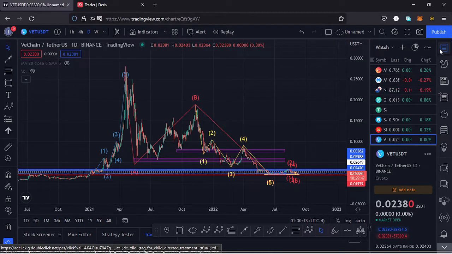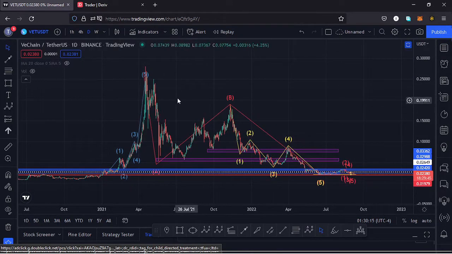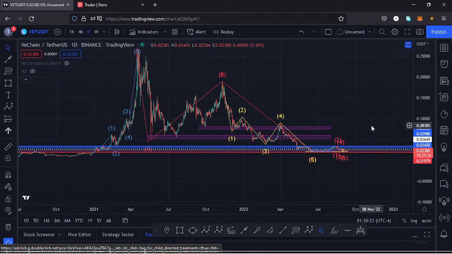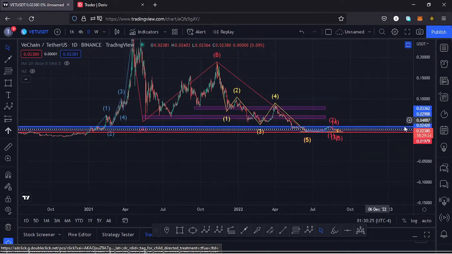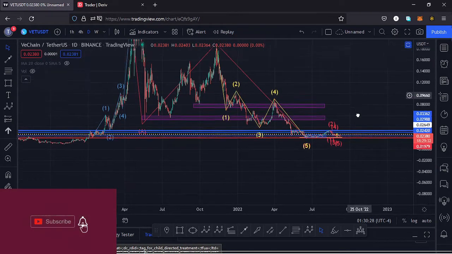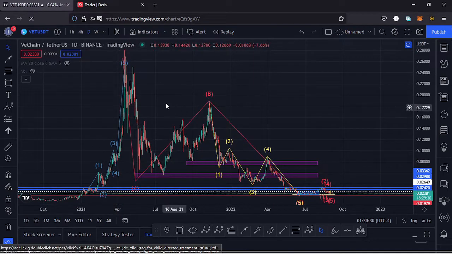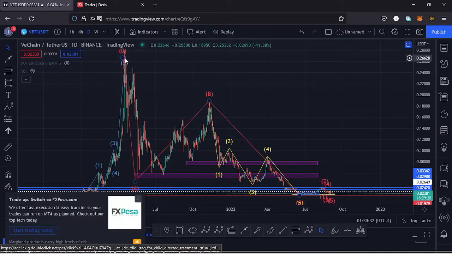And in this video I want to give you the key scenarios that I expect to play out, basing my analysis on the Elliot waves and the Fibonacci's, and also the key areas of support and resistances, and also draw out the key chart patterns that we have information on this chart. So if you're interested in such content, make sure that you stick around till the end of the video. And I'll kickstart the video by giving a brief of what has been happening on this chart.